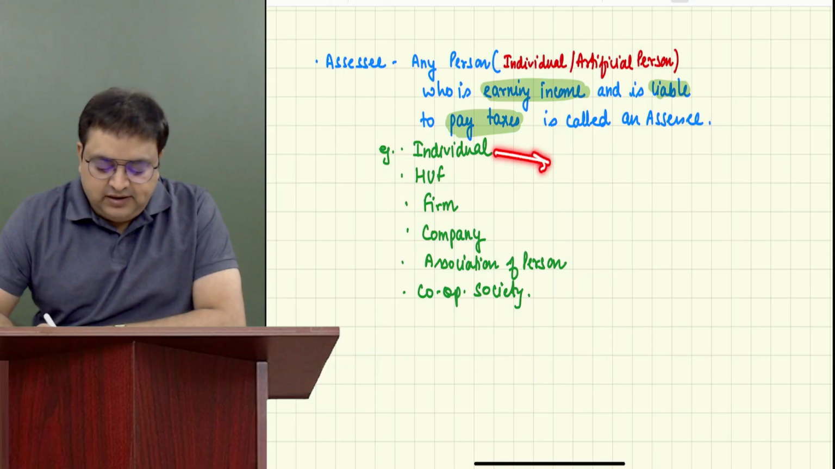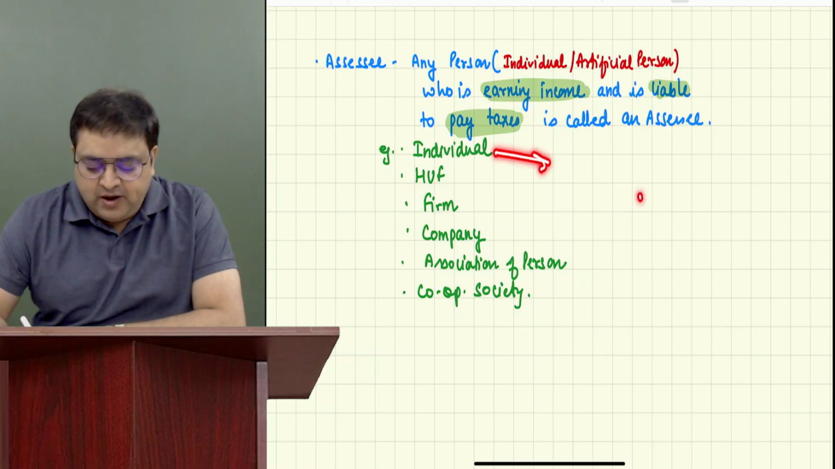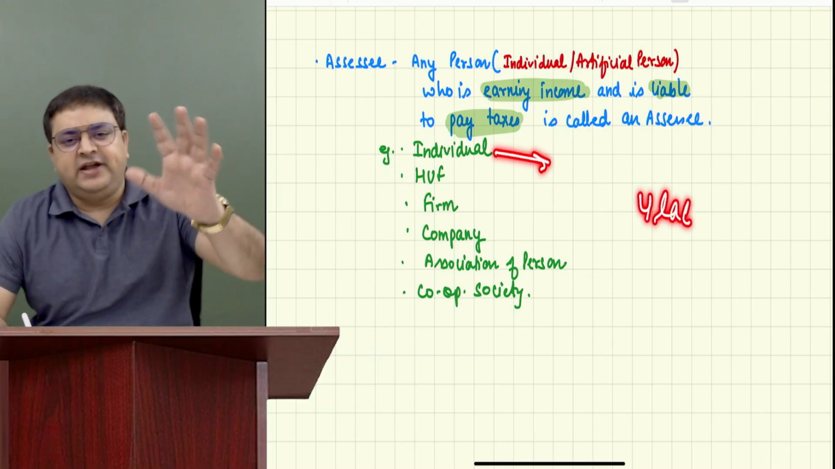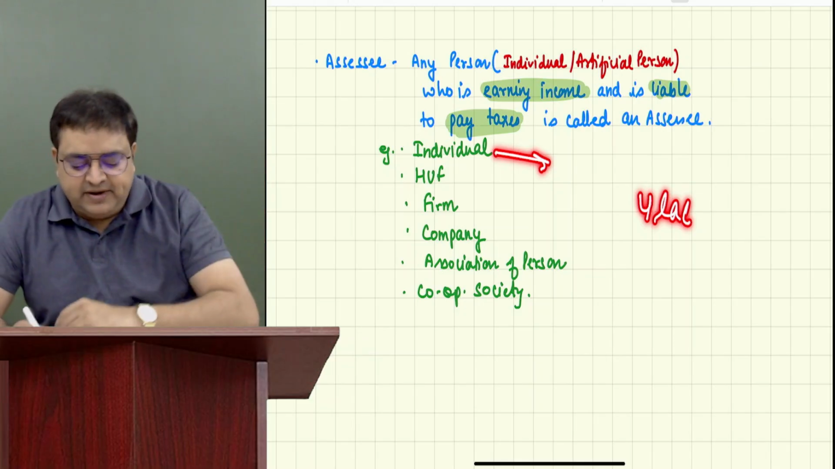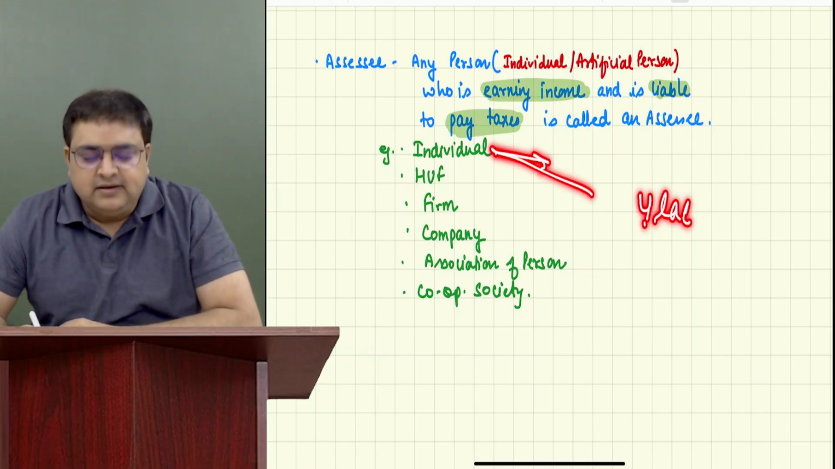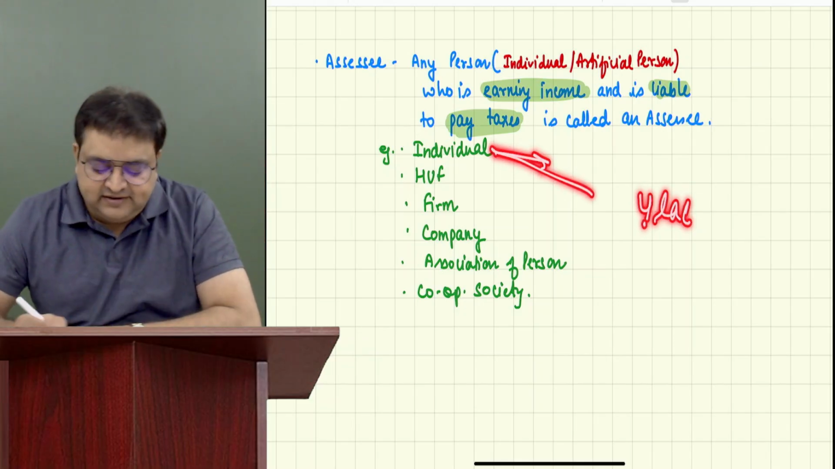For an individual, if you are earning less than 4 lakh, the government said, no, we don't want taxes. Up to 4 lakh, you are exempted. You don't have to pay taxes. If some individual is earning not more than 4 lakh, let's say there is a person, Mr.